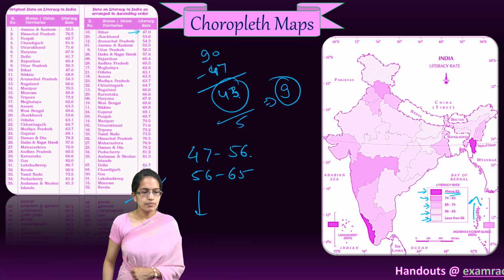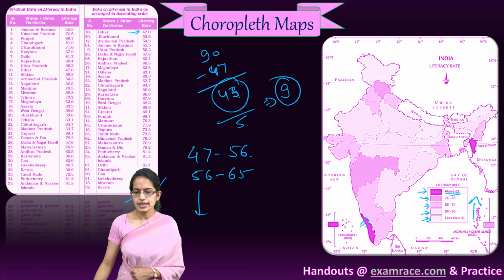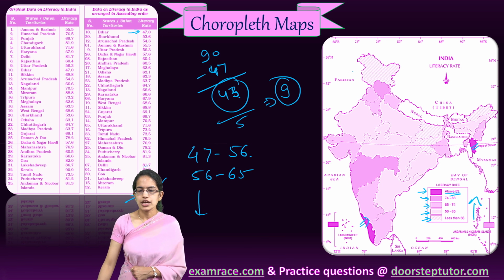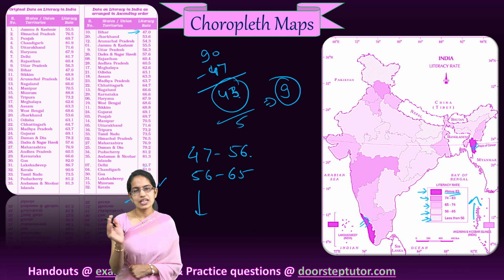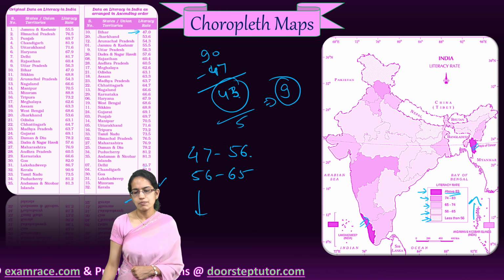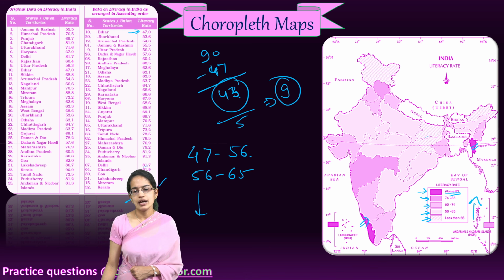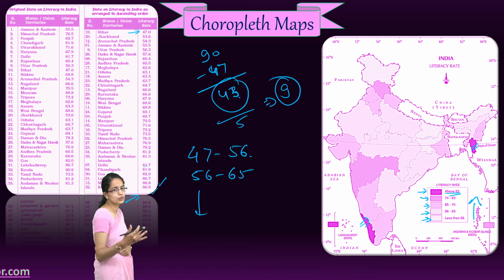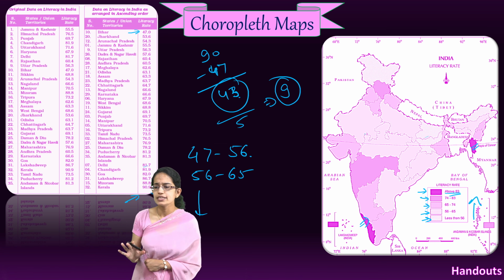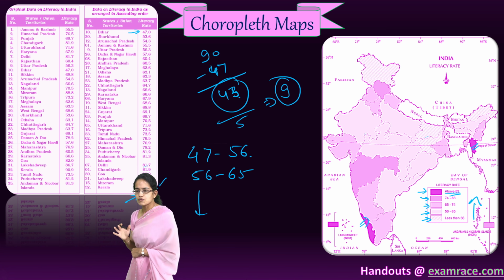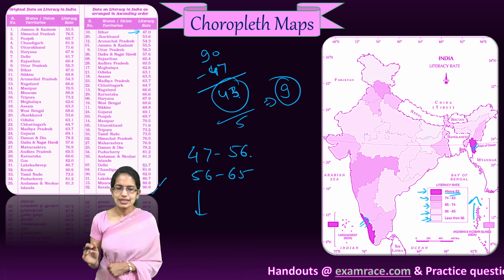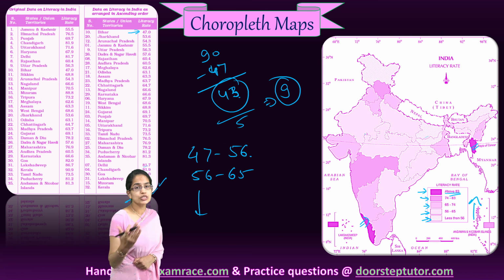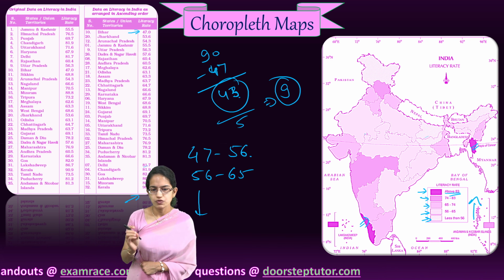So Kerala and Mizoram would fall into this category. I would shade them with the darkest color and the remaining with lighter shades. And if there are shades that are mixing, then you can simply do it in a line fashion, or you can change the pattern for the lowest values. Now what is the benefit? The benefit is, first of all, by assigning the shades or colors, you make sure that through visual impact the concept is well understood.